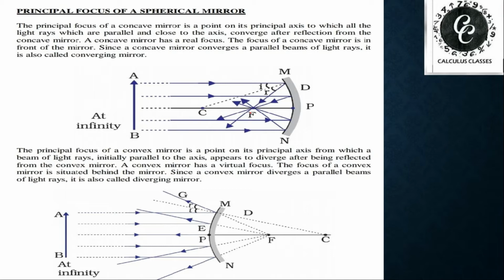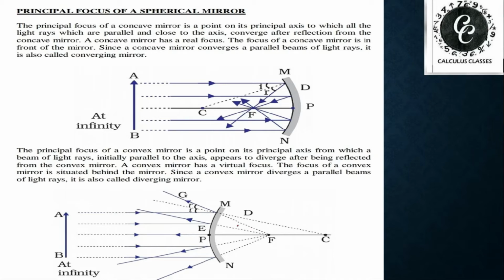In the case of a concave mirror, the principal focus is real, because whatever is placed at this point we can obtain on the screen. So the focus of a concave mirror is real, and this mirror converges the light rays, so it is also known as a converging mirror. Okay, I hope you're understanding.